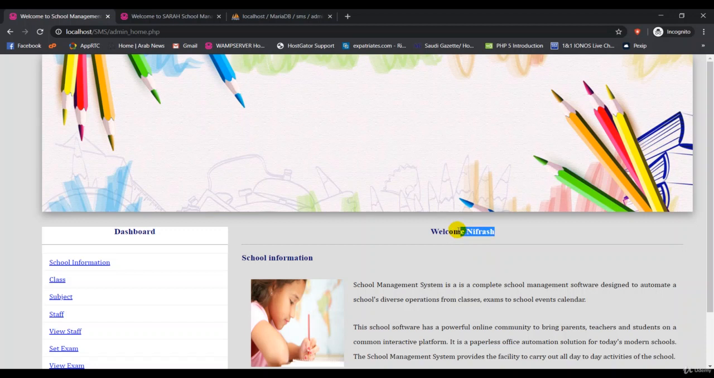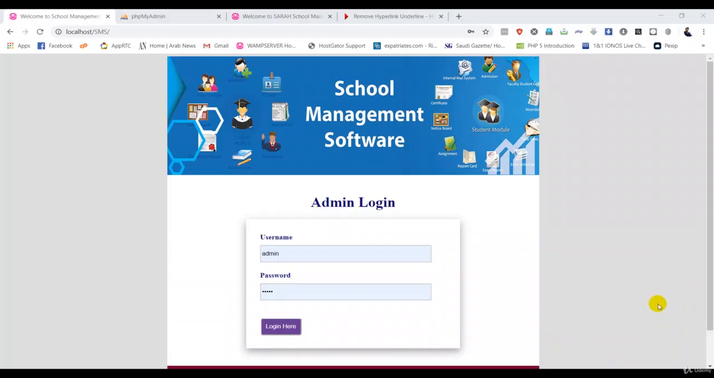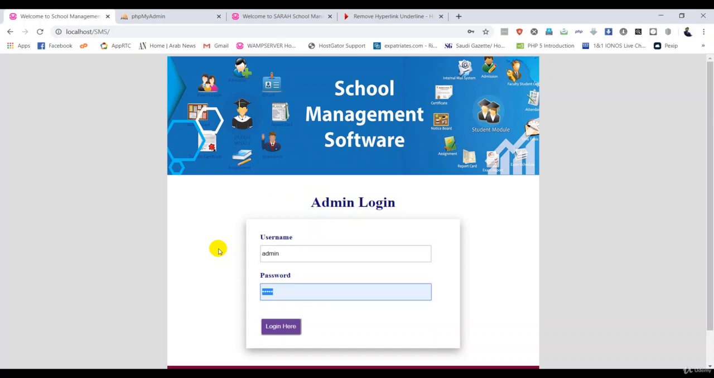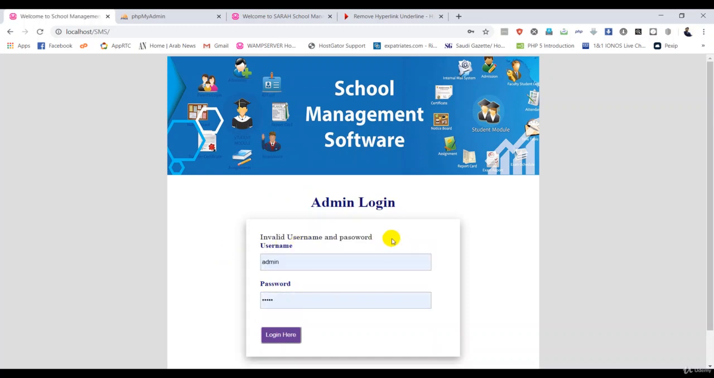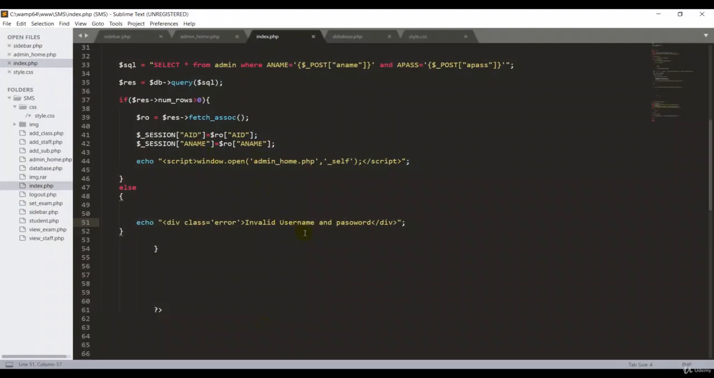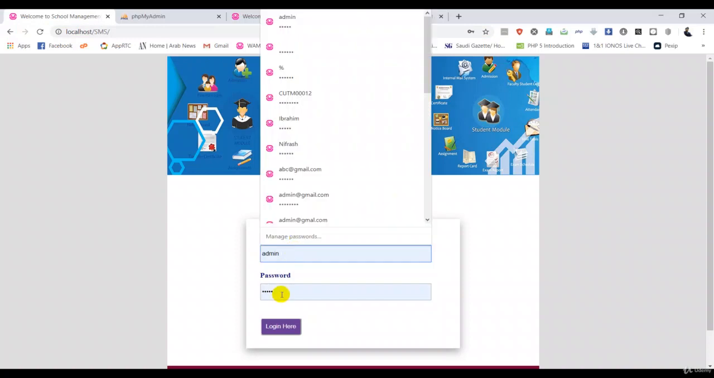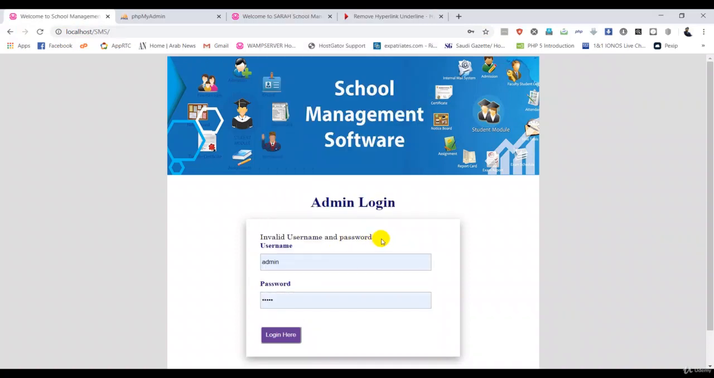Also, we have to work on one more design, guys. For example, if the user gives a username and the password is wrong, for example my name is admin and I put in a wrong password, the system gives invalid username or password. Okay, I go back here. In index.php the spelling is wrong. Okay, very good. So go back here, guys, and refresh. Now I'm putting a wrong password again, and I'm getting invalid username and password.